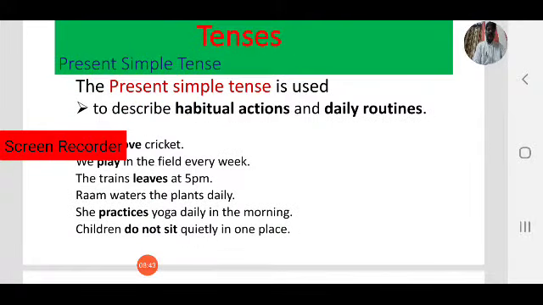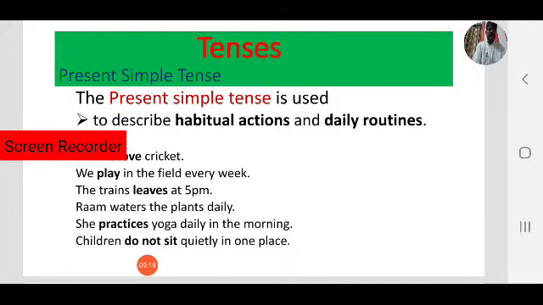Next one, to describe habitual actions and daily routines. Already we have seen, the first one is to say present state and universal truths, we use simple present. The second one is to describe habitual actions and daily routines. Habitual action means repeated actions, your habits, like daily routines, those are also repeated actions. For example, Indians love cricket. India's hobby, Indians love cricket.